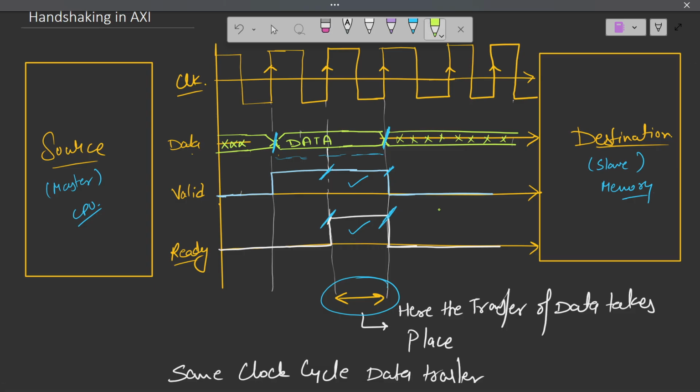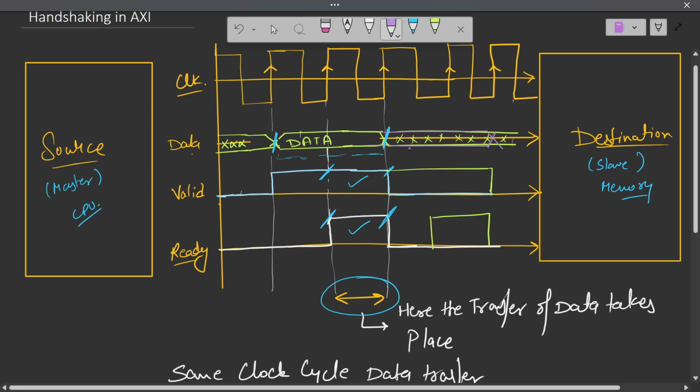If it is received over here, it was the responsibility of the source to keep valid high until this point, and the data will also be available till valid was high. So data will be there at this point, right? Until the ready signal has been received, the transaction will keep on hold and keep on extending.